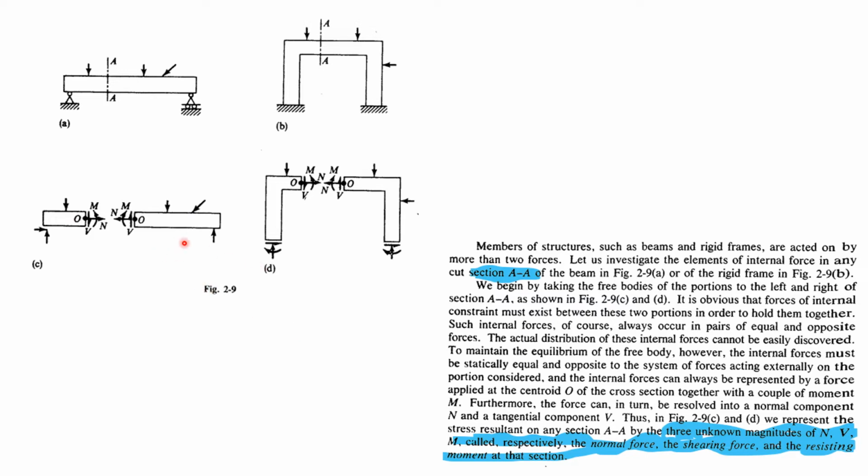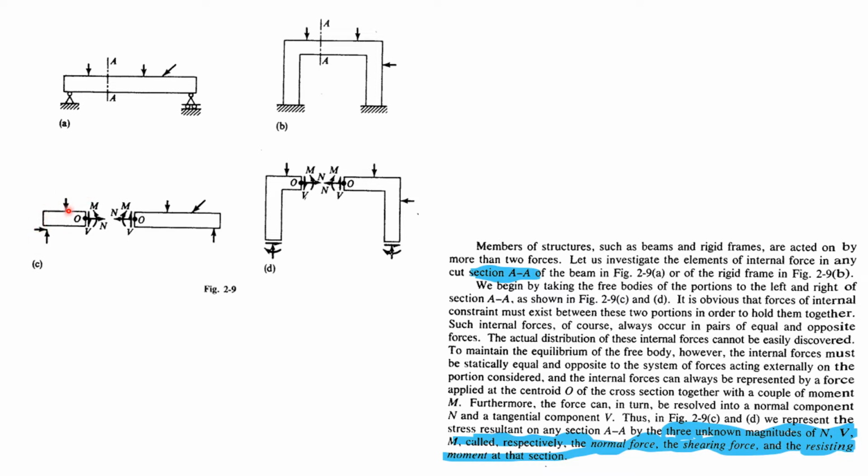To maintain the equilibrium of the free body, however, the internal forces must be statically equal and opposite to the system of forces acting externally on the portion considered. If I consider this portion, it should be in equilibrium. So whatever reactions come because of these forces and inner forces, it should be in equilibrium.